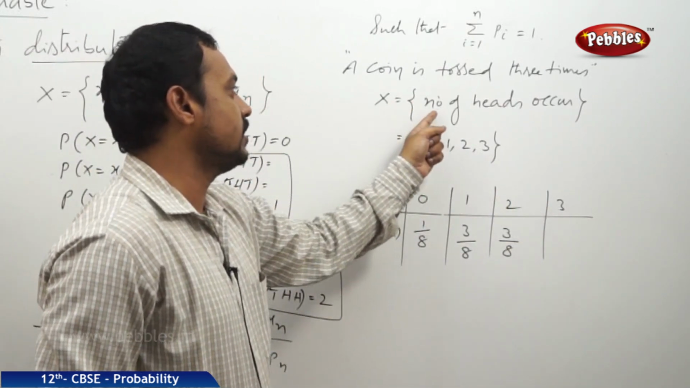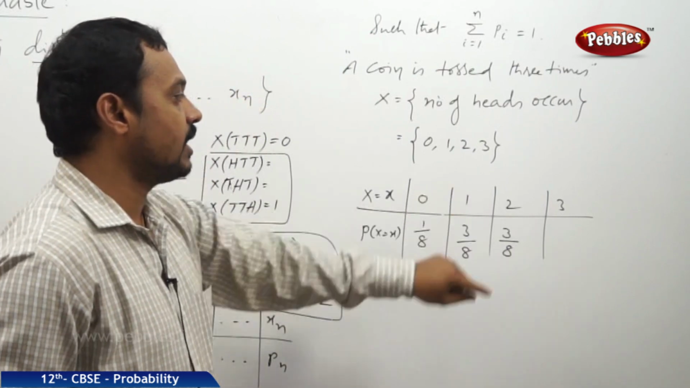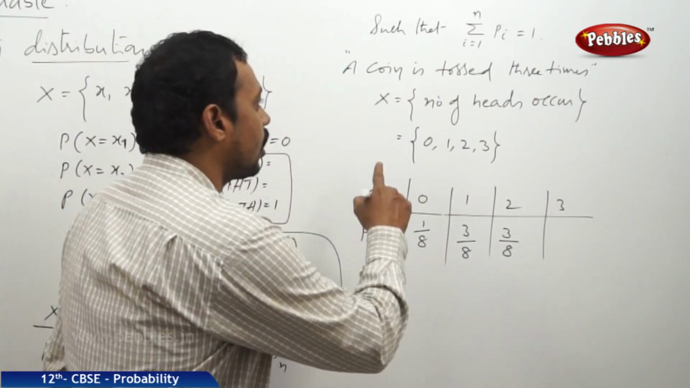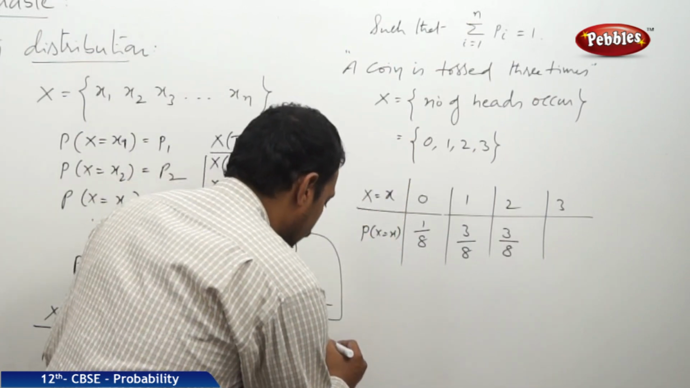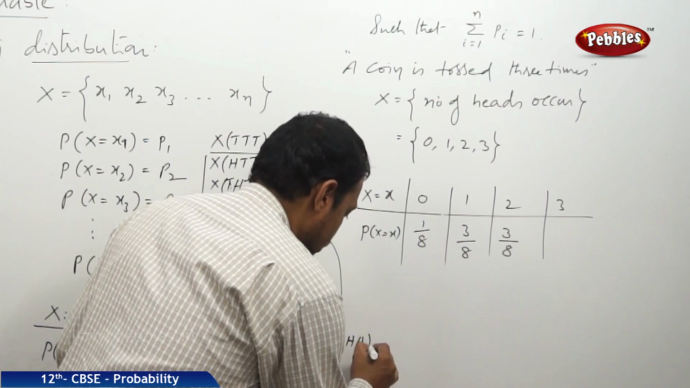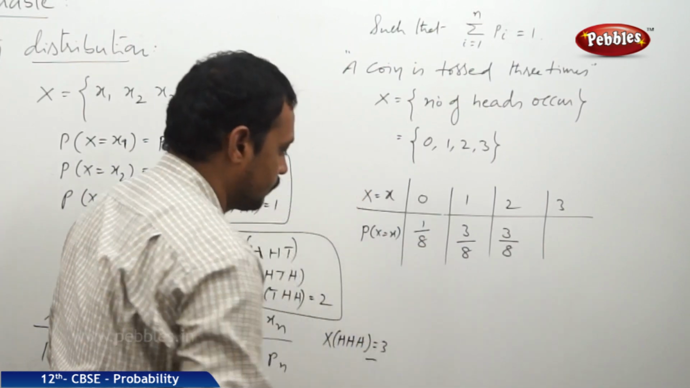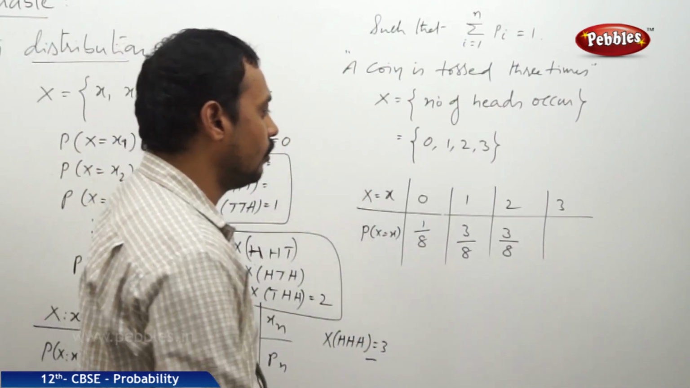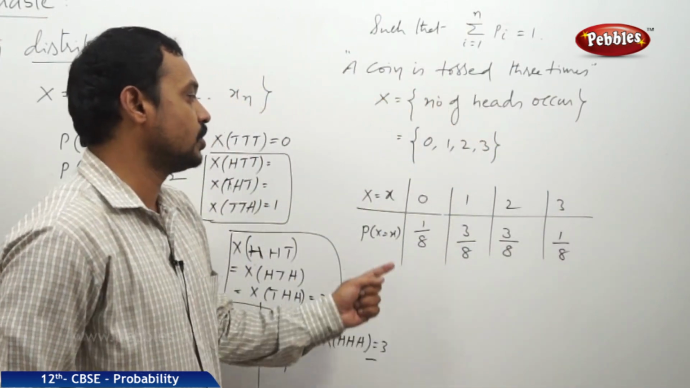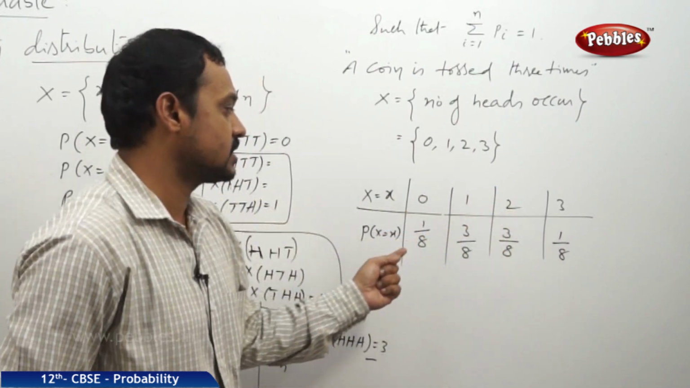X is equal to 3 means the number of heads is 3 times. Number of heads 3 times means that all the 3 times the coin must show head. So that is only one way, HHH, that is X equal to 3. So it happens only in 1 out of 8. Now these are the probabilities for the possible values of X.